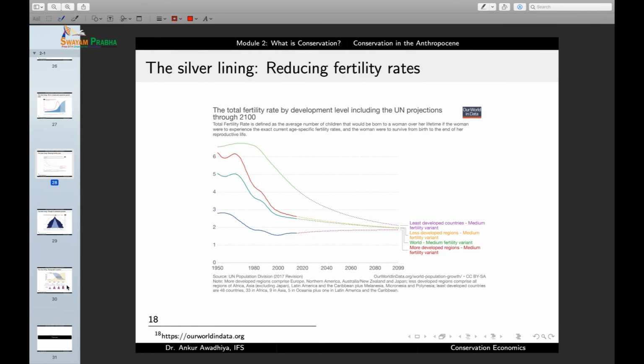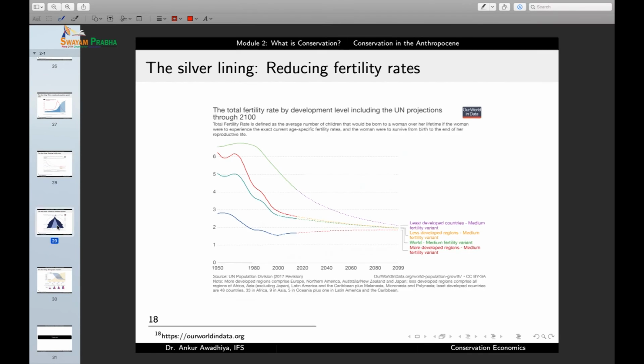Another thing is that we are observing reducing fertility rates in a large number of countries. So the fertility rates, or the number of children that a woman would have on an average, that is also going down. Your parents or your grandparents had many more siblings. And we are also observing changes in the population pyramid.